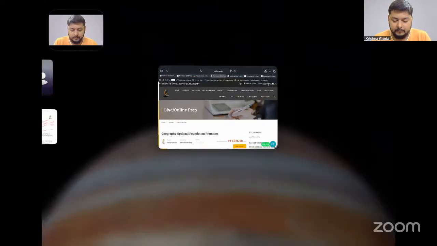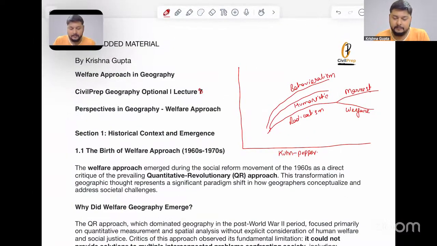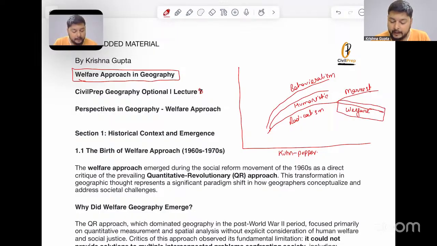Now, let's come to the lecture part. So today's topic is the welfare approach in geography, or the welfare approach in human geography. Now, this component that we see here is part of the welfare approach in human geography, and it has basically come out of radicalism.